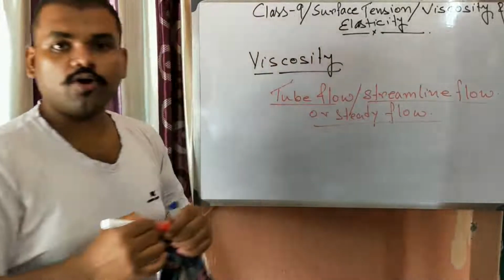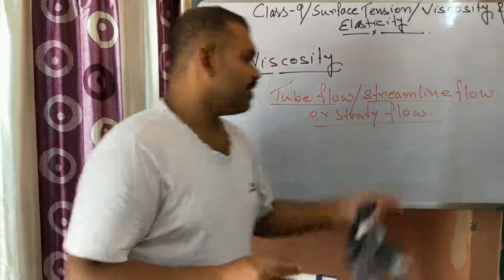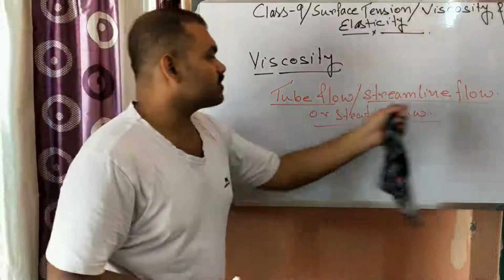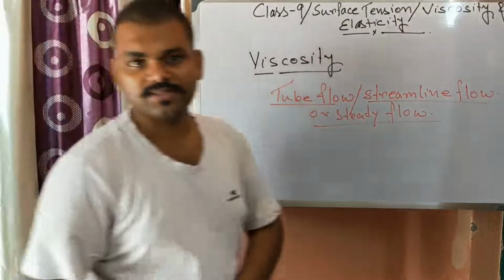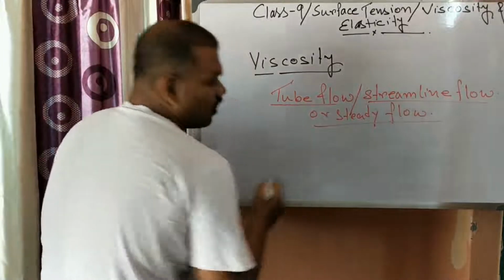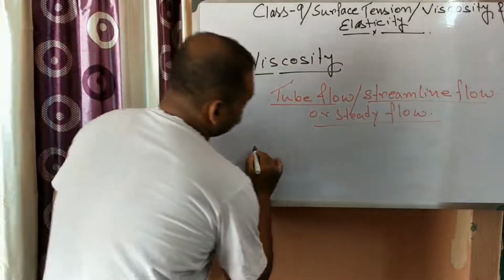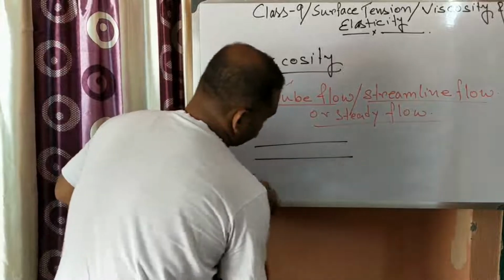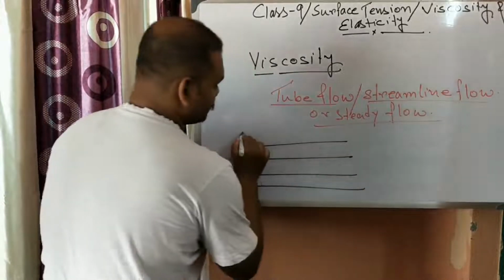All this flow of liquid is the same. So what do tube flow, streamline flow or steady flow mean? Suppose a liquid flows through this place.